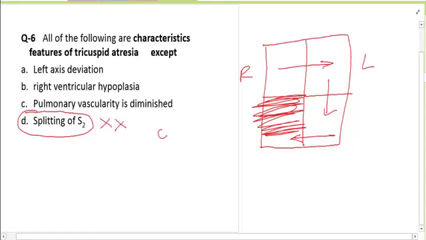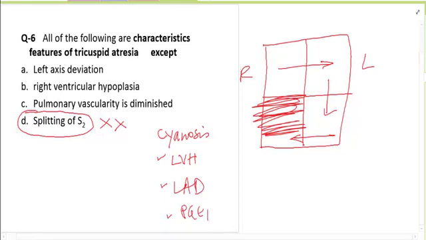Remember, tricuspid atresia is an example of a patient who is cyanosed and who has left ventricular hypertrophy and left axis deviation with a single second heart sound. This is very important in a cyanotic child. And these patients do respond to prostaglandins.